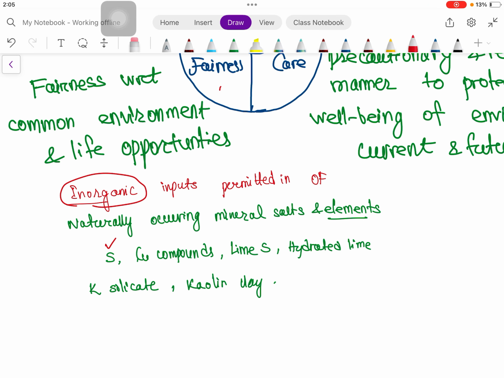So elemental sulfur, copper compound, lime sulfur, hydrated lime, that is calcium hydroxide, calcium carbonate, potassium silicate, kaolin clay. Okay, these can be used. Suppose copper compounds are used for pest attack, and hydrated lime is actually used for liming the acid soil. Okay.